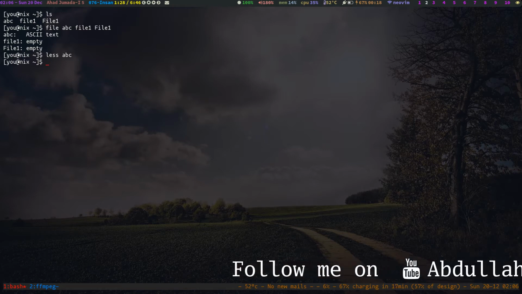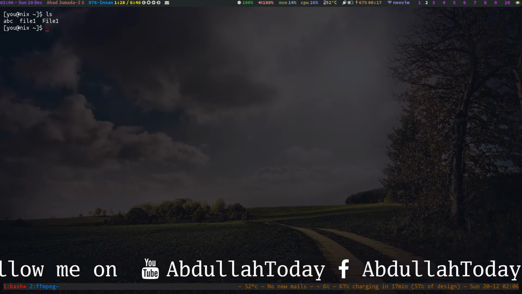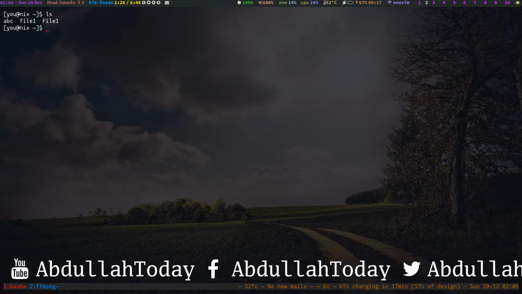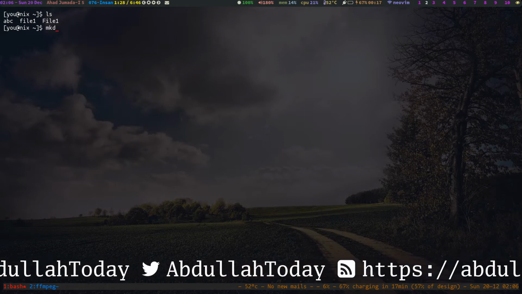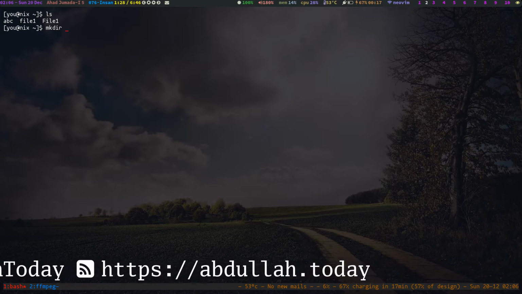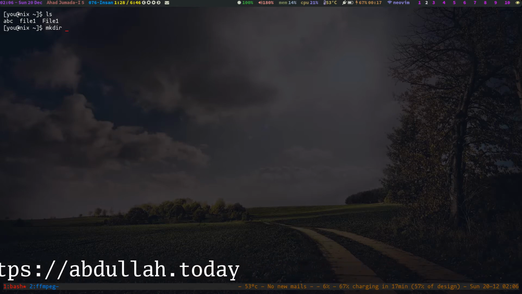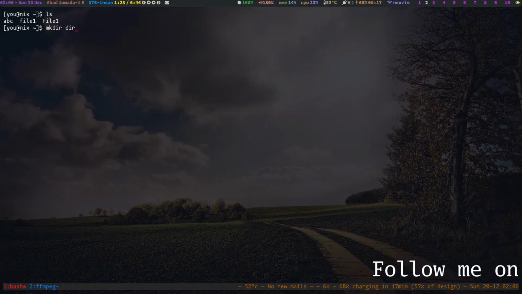So let's create a directory inside this working directory. The command to create a directory is mkdir, and then the directory name. So we are going to create a directory like directory 1.